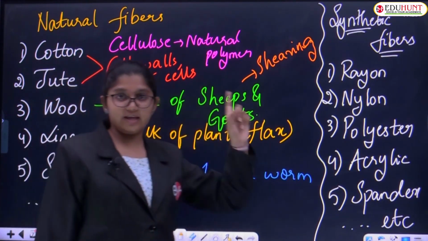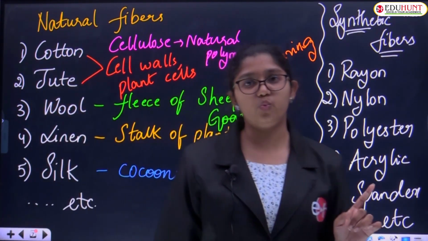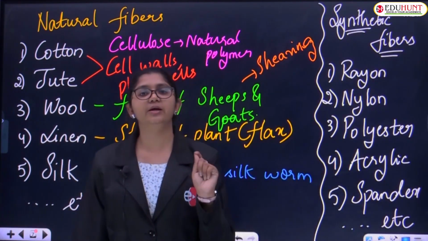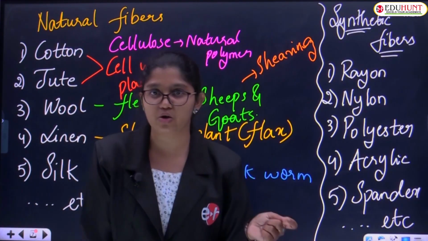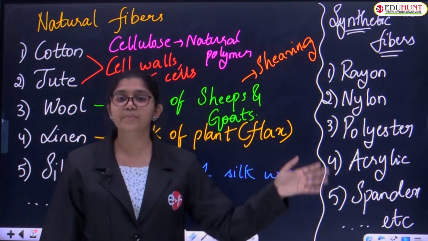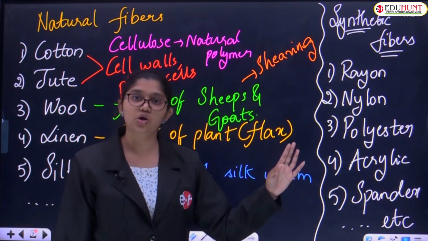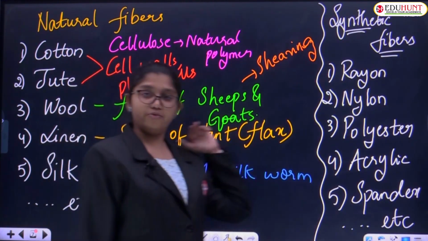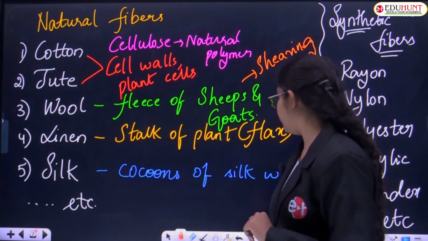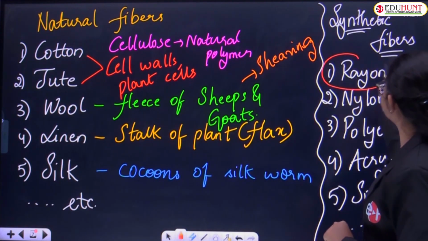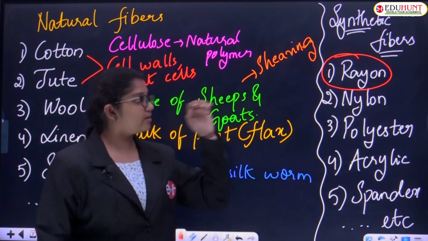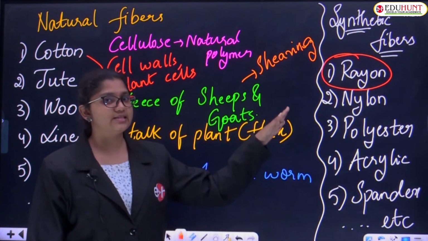Children, I gave you a point regarding synthetic fibers. You know what that is? All synthetic fibers are made from raw material of petroleum origin. Hence, they are also called petrochemical fibers. But there is an exception, called rayon. What is that exception, children? Rayon is not a petrochemical fiber. You know why? Because rayon is a semi-synthetic fiber.